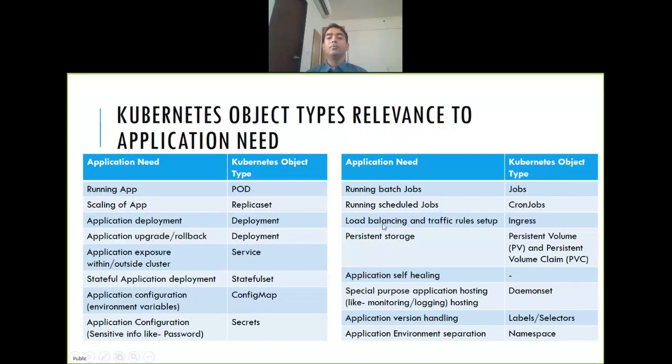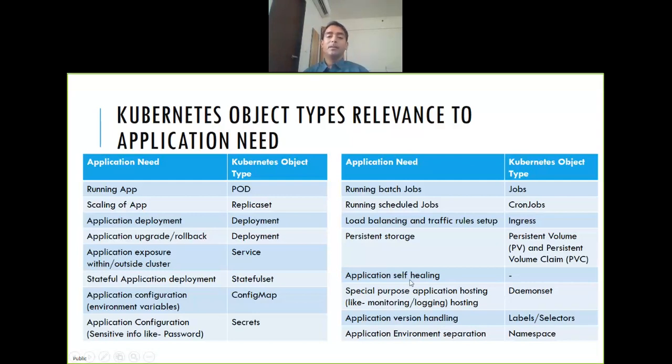Then if you want to do load balancing, traffic routing, right, you can use ingress. Then, till now we haven't talked about storage, but your stateful application will require storage. How do you give storage to your pod, right? Then there is the concept of persistent volume and persistent volume claim, right? So that's where these objects come into picture.